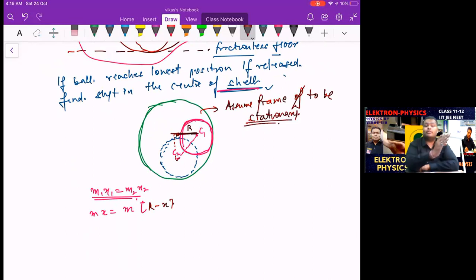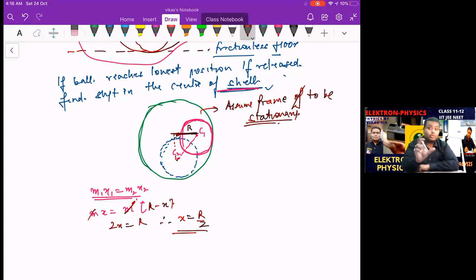Like the man traveled from left hand to right hand or right hand to left hand. So what was the relative distance? R, in the x direction. The man was also moving in the x direction. So what is the x direction displacement? R. So m into r minus x. So we get 2x equal to r, so we get the value for x as r by 2.